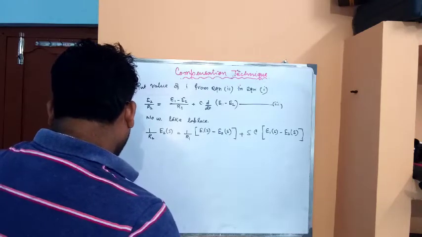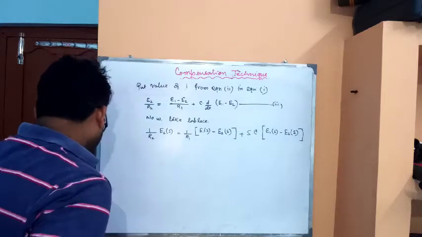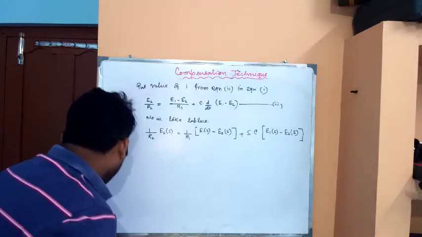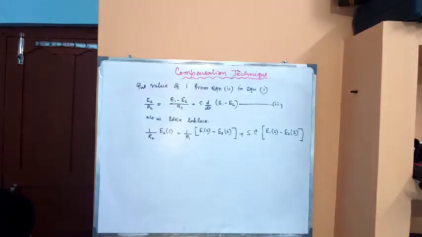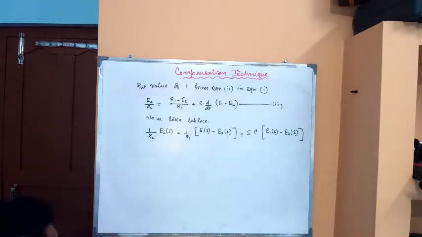Now from this expression we can simplify the above equation like this: E2 by E1. We take E1 common on the right hand side.